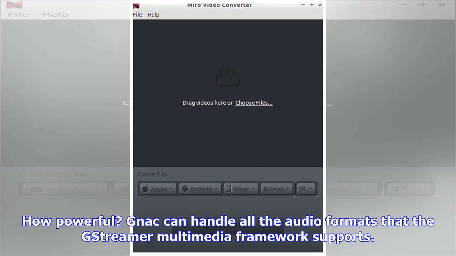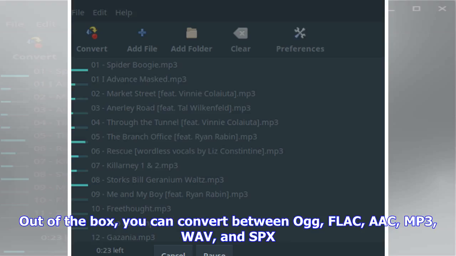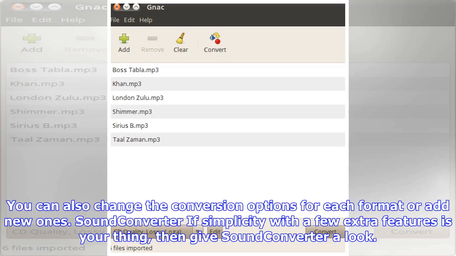How powerful? Gnac can handle all the audio formats that the GStreamer multimedia framework supports. Out of the box, you can convert between OGG, FLAC, AAC, MP3, WAV, and SPX. You can also change the conversion options for each format or add new ones.